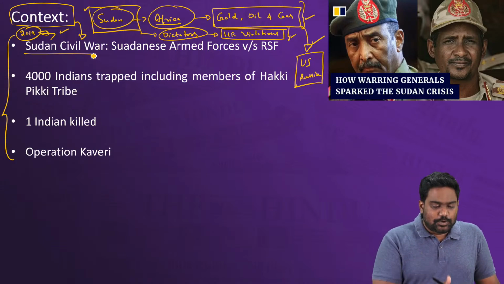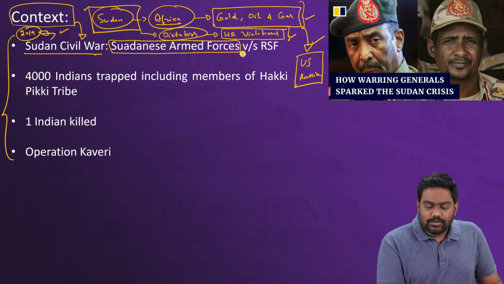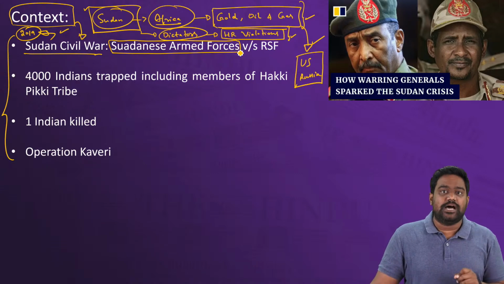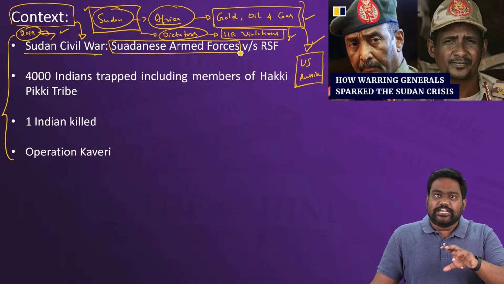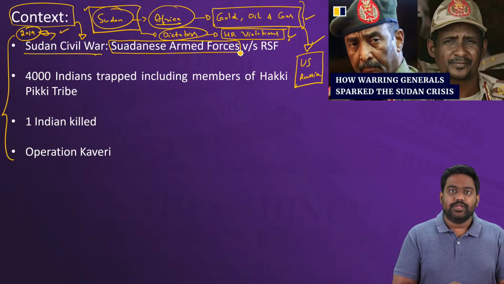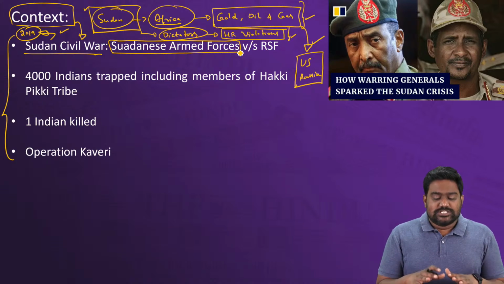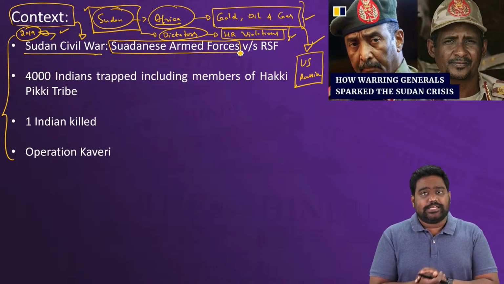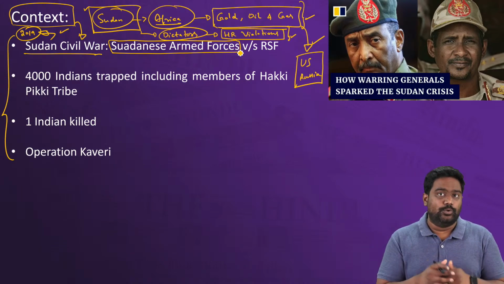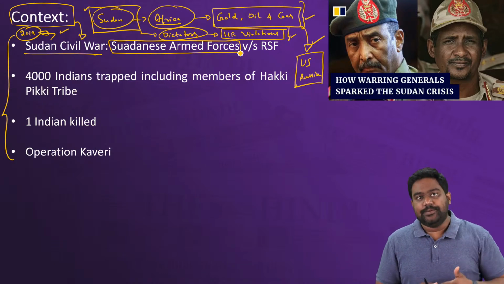And this protest, which was backed by the Sudanese armed forces, forced the then Sudanese dictator Omar al-Bashir to step down. So this is how the dictatorship was brought down, and the future of Sudan had to be decided, to decide upon the future government. The civilians who had led the protests were very clear that they wanted democracy in the country. They wanted civilian rule. They weren't willing to give away the power back to the military.